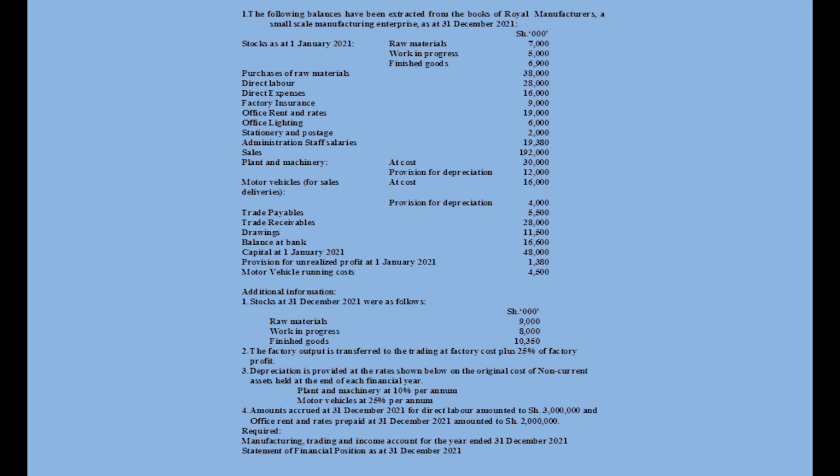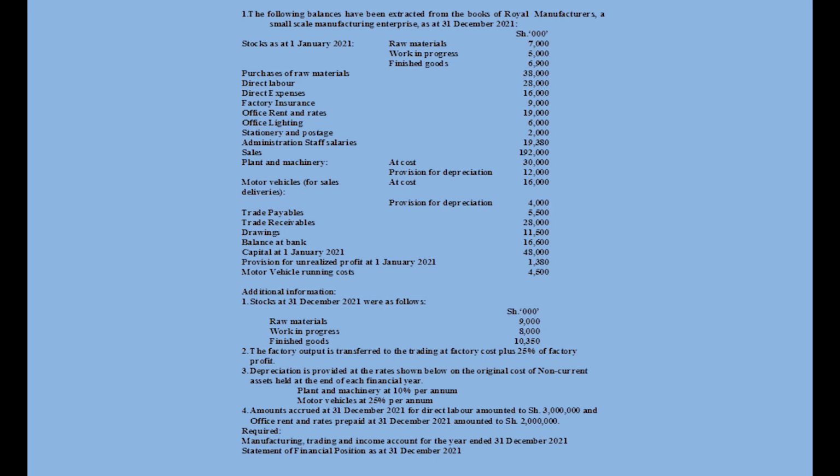So for us to be able to achieve all this, we are going to look at our question here. Our question says the following balances have been extracted from the books of Royal Manufacturers, a small-scale manufacturing enterprise, as at 31st December 2021. So to begin with, you have their stock as at 1st January, raw materials, work in progress, and finished goods. You have purchases of raw materials, direct labor, direct expense, factory insurance. All the way down, we can see all those balances.